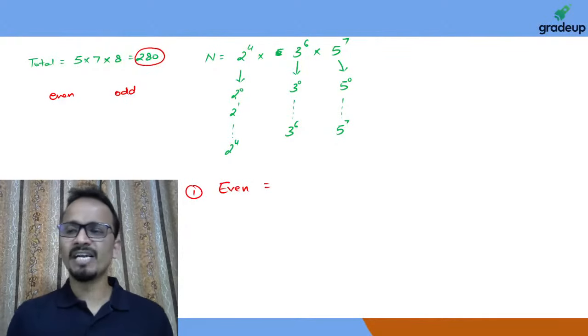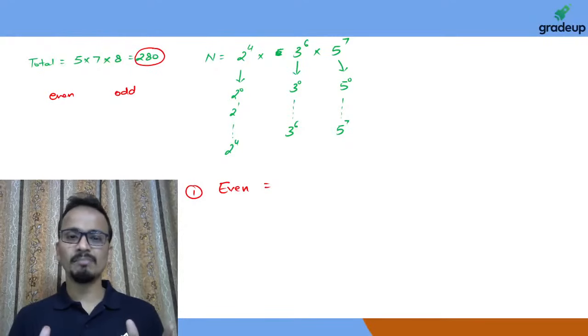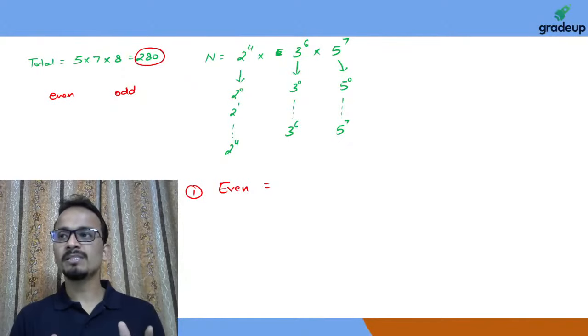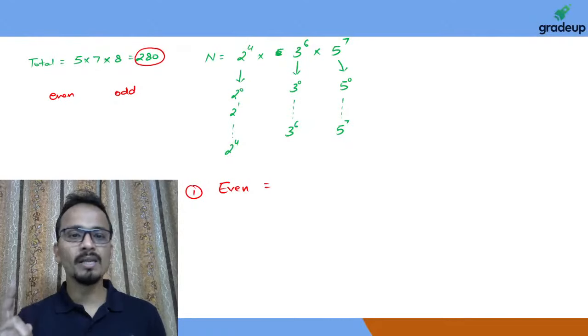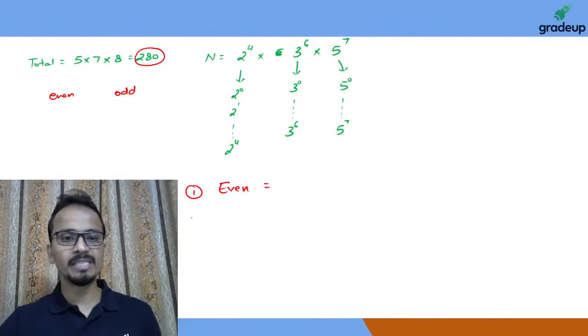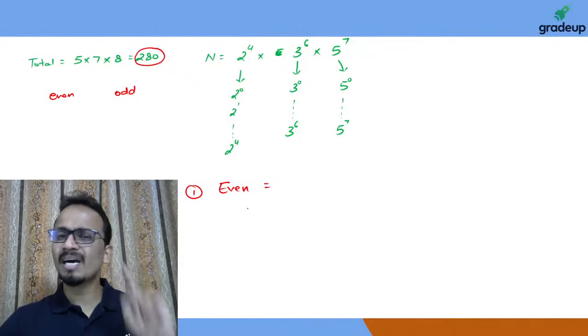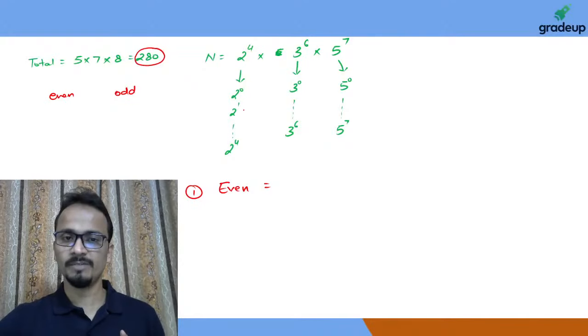Now what is an even number? An even number is a number which is a multiple of 2. So that means in an even number, at least one power of 2 should be present. I'll repeat. Even number, since it is a multiple of 2, should have at least one power of 2 present. Which all powers of 2 are available? 2 raised power 0, 2 raised power 1, 2 raised power 2, 2 raised power 3 and 2 raised power 4.